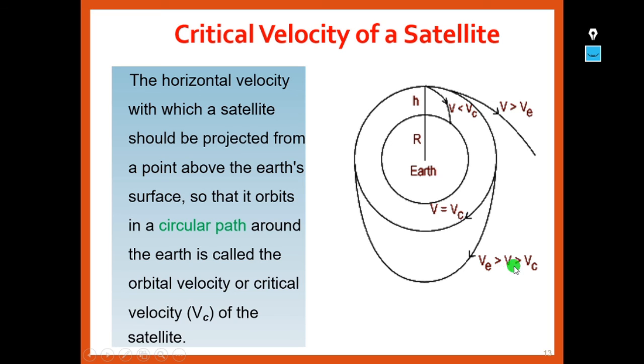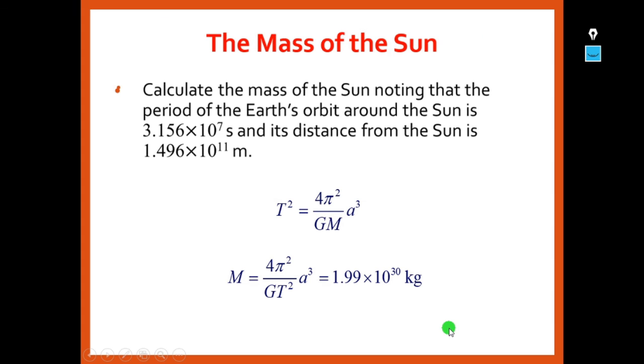That is, if the velocity is above the critical velocity and below the escape velocity, then it starts revolving around the earth in an elliptical orbit.